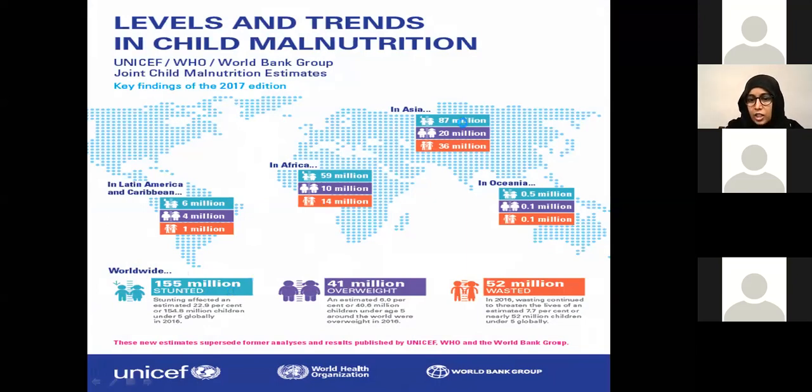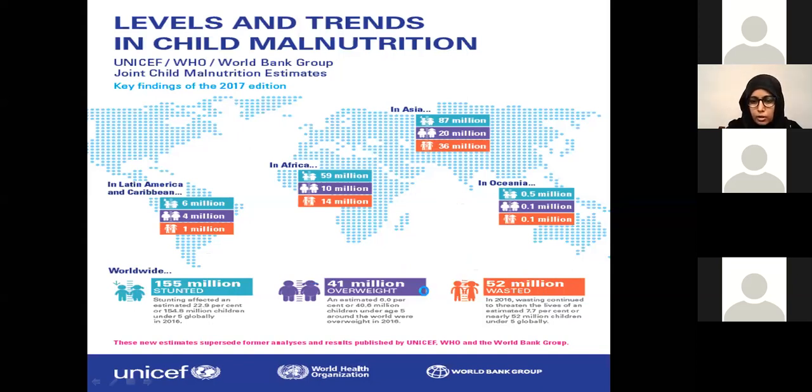In Asia, out of this 155, actually more than half of them, 87 million, were in Asia, while 52 million were wasted. And again, more than half of these wasted kids were residing in Asia. So this is a big problem for us.